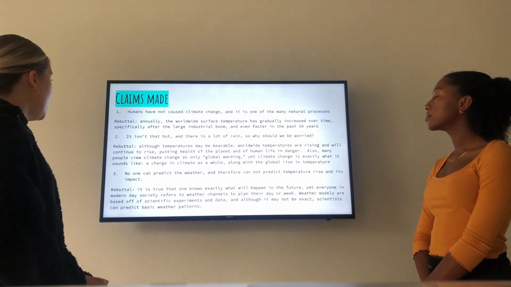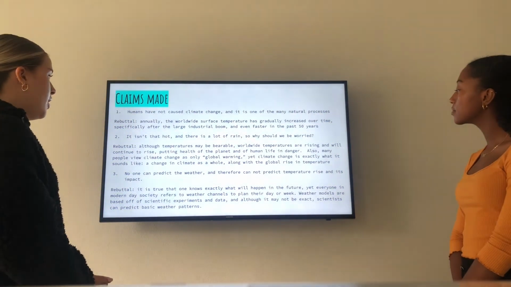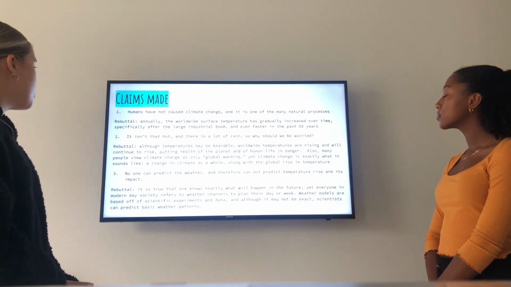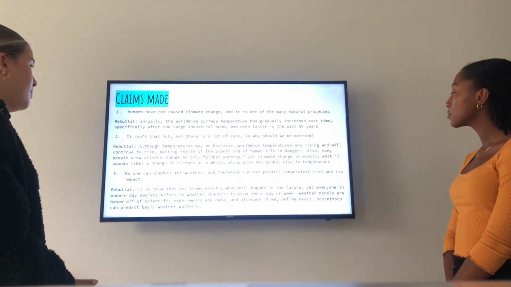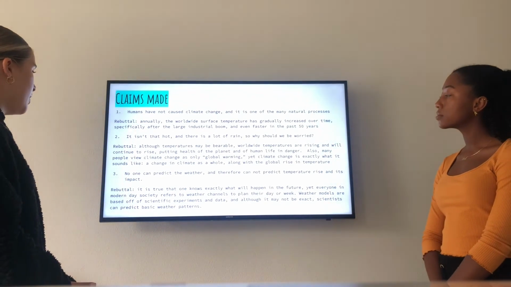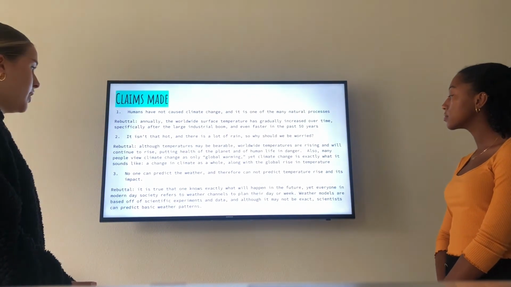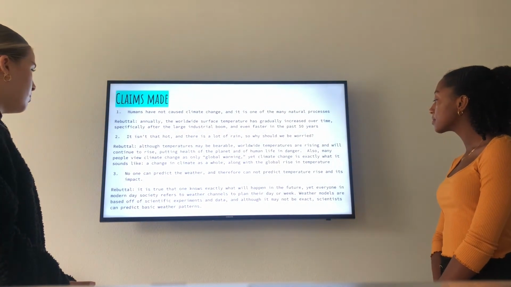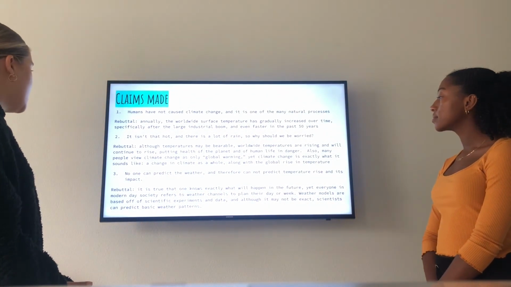Number 3, no one can predict the weather and therefore cannot predict the temperature rise and its impact. This is false because it is true that no one knows exactly what will happen in the future, yet everyone in modern-day society refers to weather channels to plan their day or week. Weather models are based on scientific experiments and data, and although it may not be exact, scientists can predict basic weather patterns.